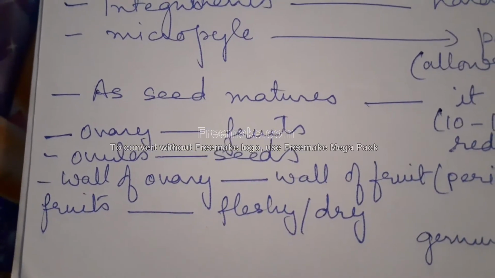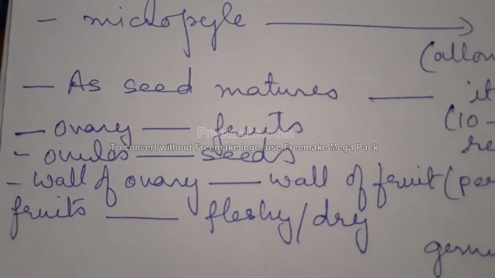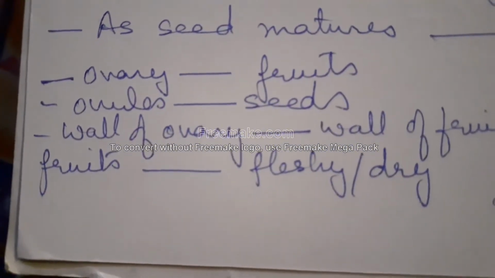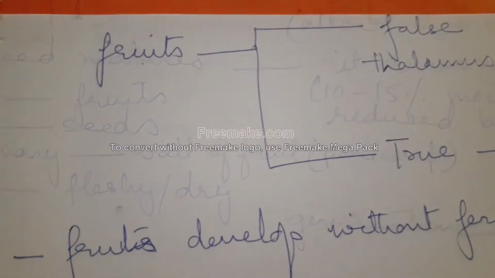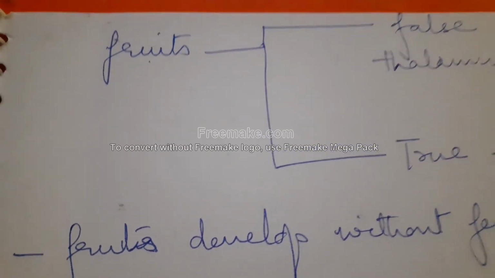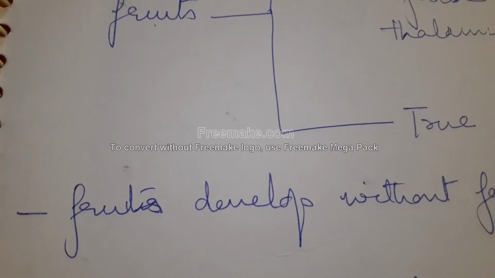Now, the ovary, we know, gives rise to the fruits, ovules form the seeds, and the wall of the ovary gives rise to the wall of the fruit, which is also called the pericarp. And fruits can be fleshy or dry. We know that the ovary matures to form the fruit, and the ovary wall develops into the wall of the fruit, called pericarp.